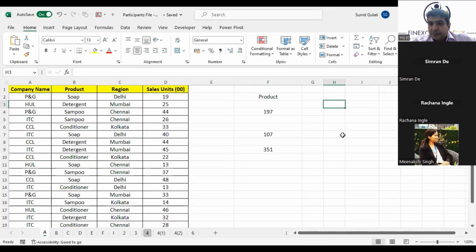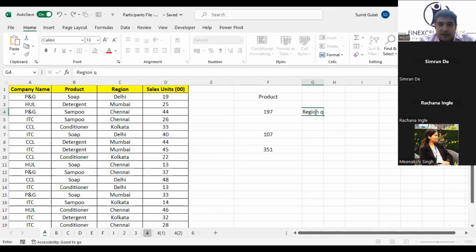351 is the right answer. We may use filter for once if I have to do it once only. What is the question? Delhi, Mumbai is to type manually, sir. Here, just to show you, I am typing it manually. I could have done something like this also. I could have asked you to type region 1 here and region 2 here.